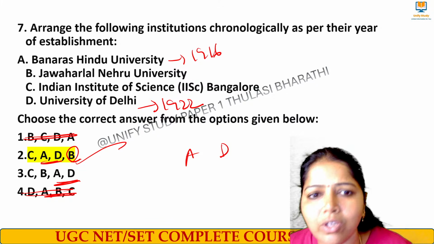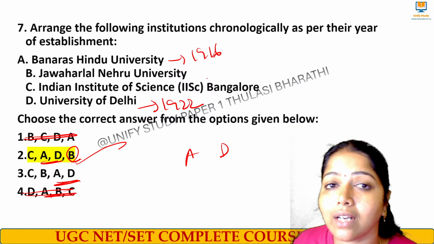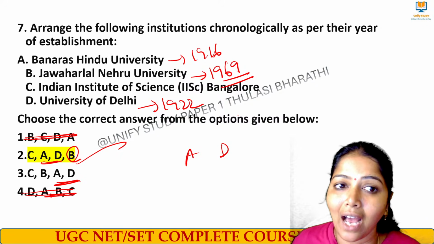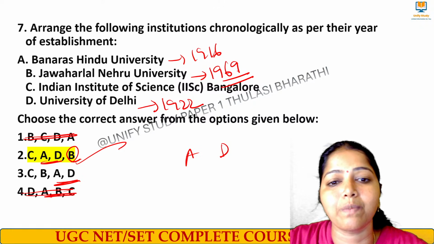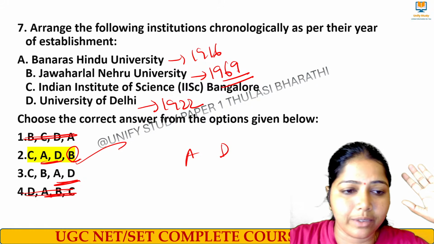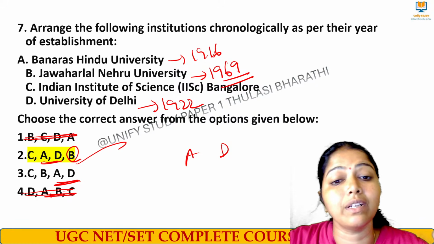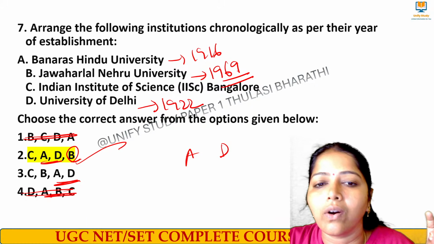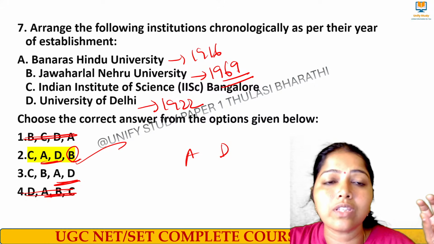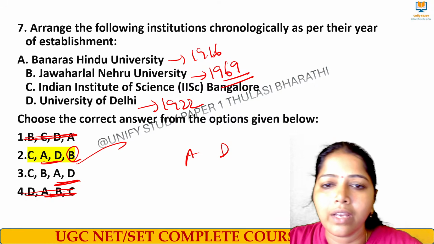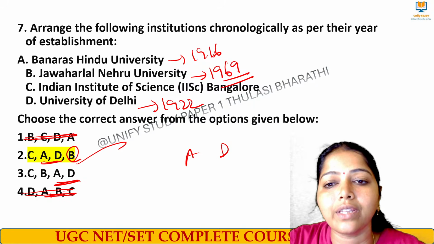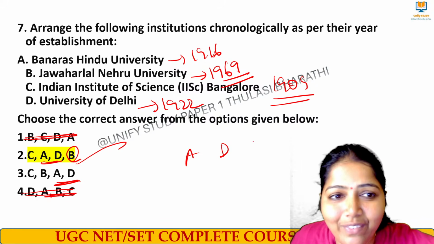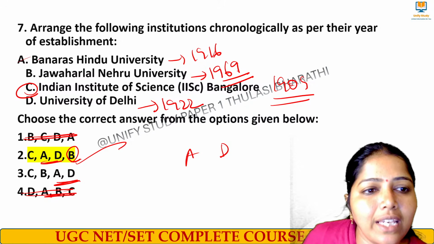If you know the B value, Jawaharlal Nehru University was not started before independence. It was started during the year 1969. And we know Indian Institute of Science was called the first deemed university in India. It has been founded with the support of J.N. Tata and the government of India. It is the oldest among the institutions, and that was started during the year 1909. So according to the given list, C comes first, then A, then D, then B.